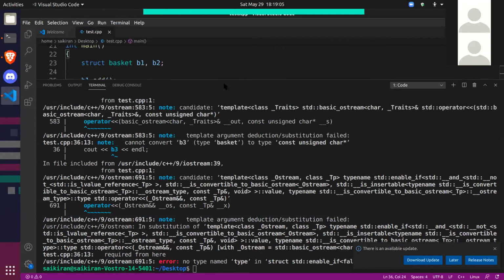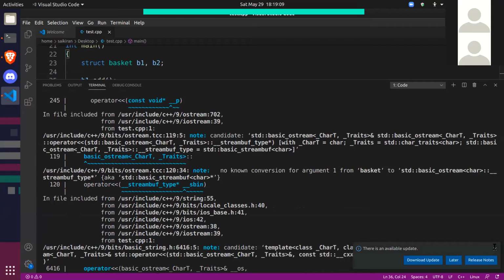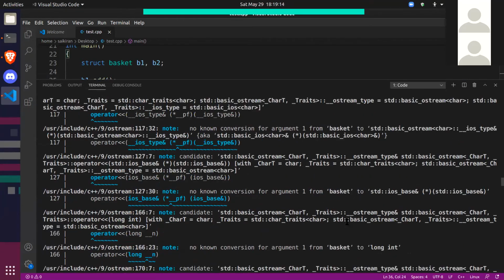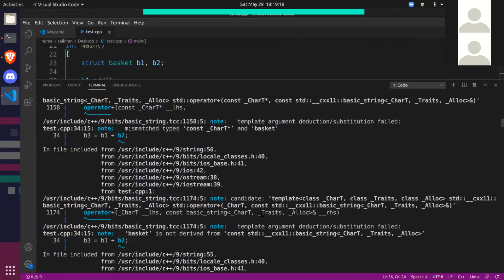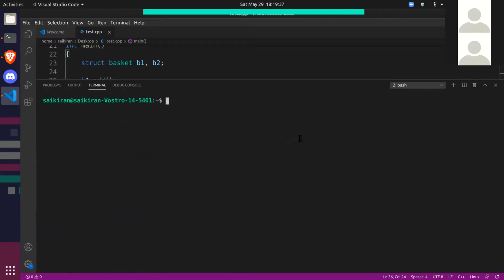Let's see what the error is. You'll have to scroll up a little bit. Don't be scared of this error. C++ throws big errors, but all you have to do is just scroll up a little bit and find some red thing. So if you scroll to the top of this error, you see this line, right? It's saying error, no match for operator plus, operand types are basket and basket.